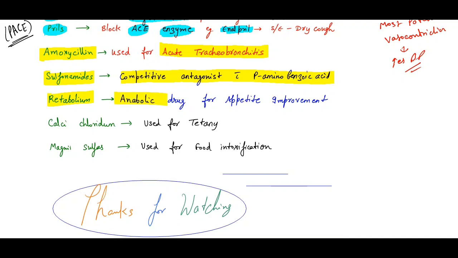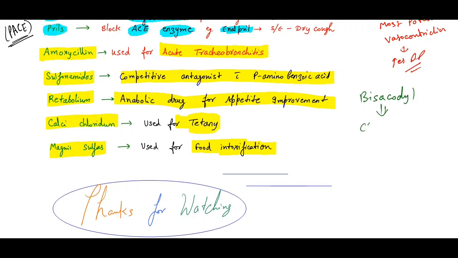Retabolil is the anabolic drug for appetite improvement. Remember as it is. Calcium chloride is used for contraction, for tetany. Tetany means contraction. Magnesium sulfate is also used for food intoxication. One more drug is remaining, that is Bisacodyl. Bisacodyl is used for chronic constipation.